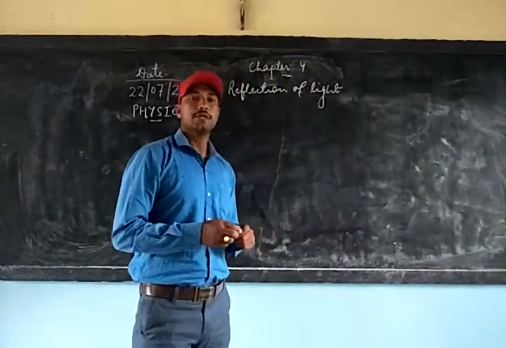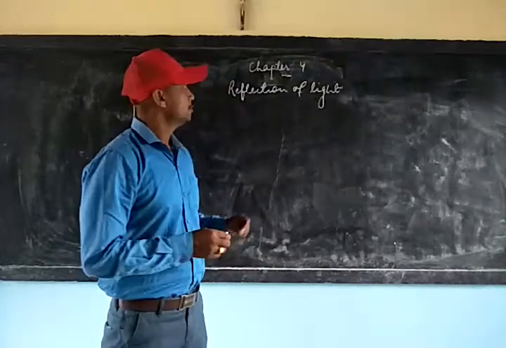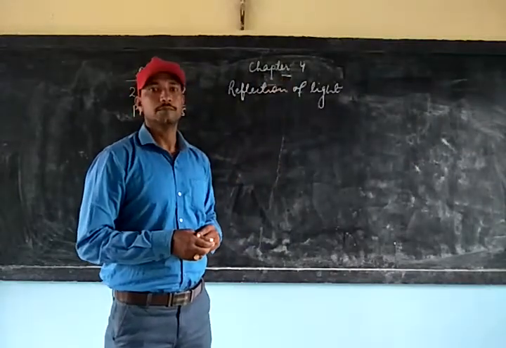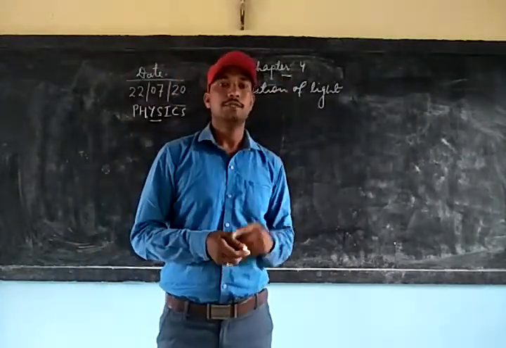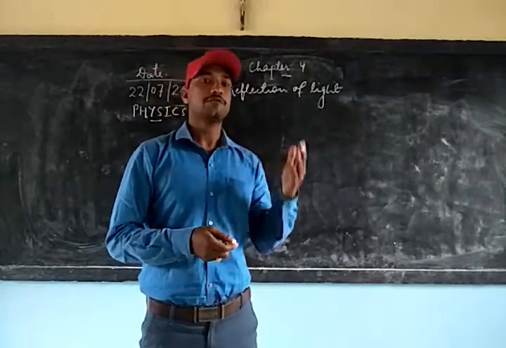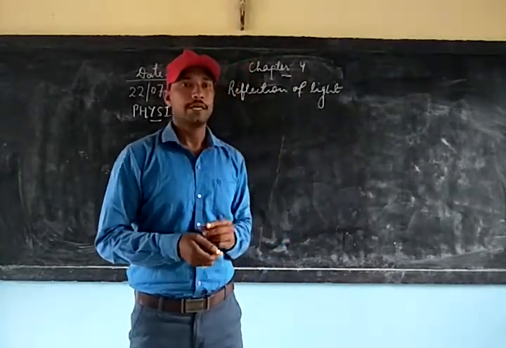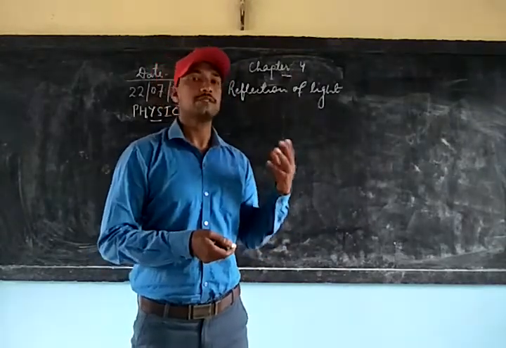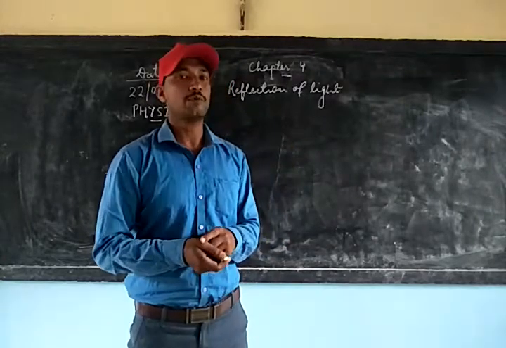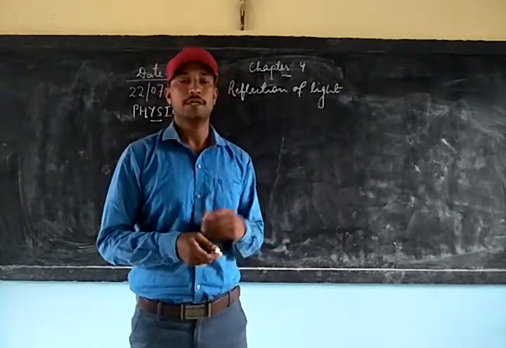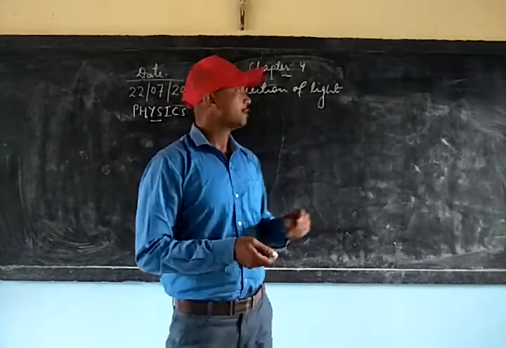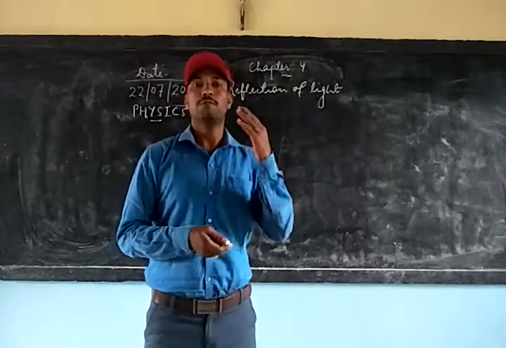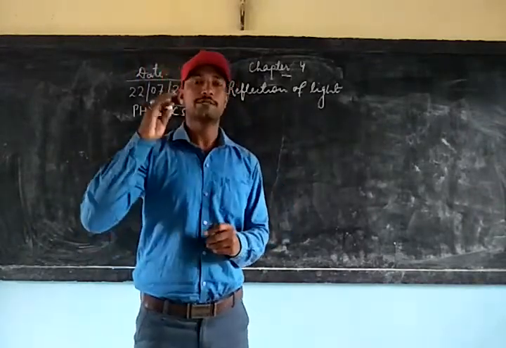Today we are going to start a new chapter in physics, which is reflection of light, given in chapter 4. This chapter is very important as you have to study it in class 8, 9, and 10, and even in class 11 also. So, we are just going to start a very small portion of this chapter given in your class. You can see reflection of light. Reflection of light itself means the bouncing back of the light when it strikes any surface.